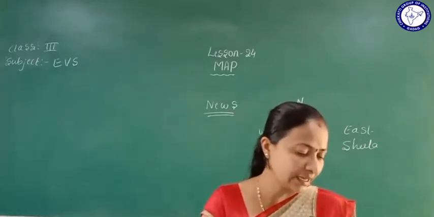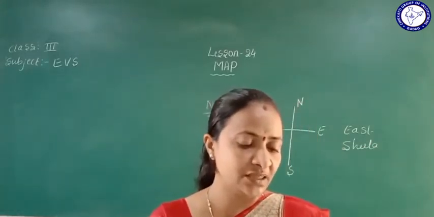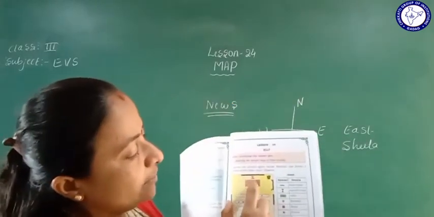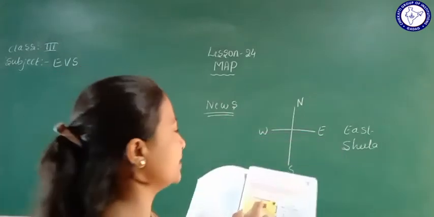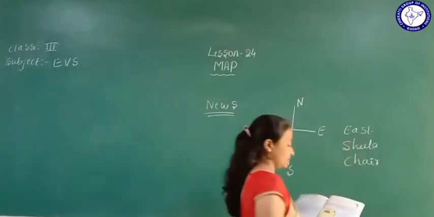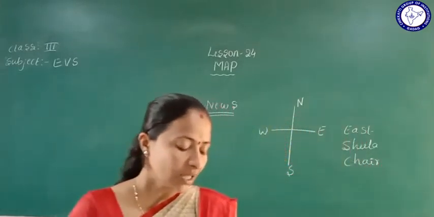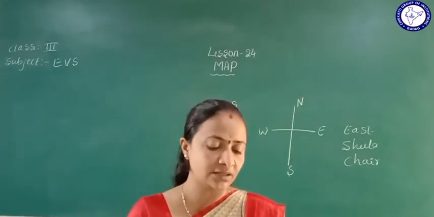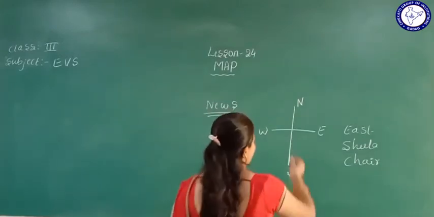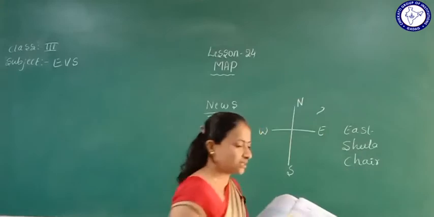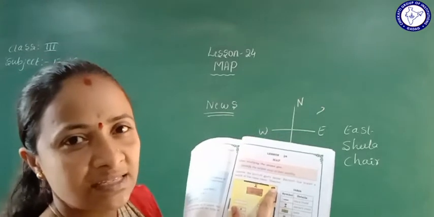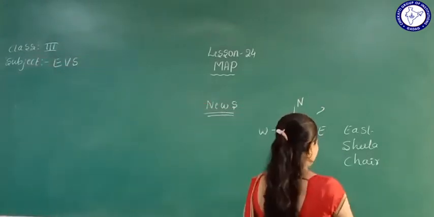Then the next one: there is a dash between the blackboard and the table. Between the blackboard and the table, what is there? Chair. Yes, that is the chair. Then the next one: the thing which is situated in the northeast direction of the classroom is dash. Northeast, so north and east direction. Here, north and east direction, that is the dustbin. In that corner, the dustbin.